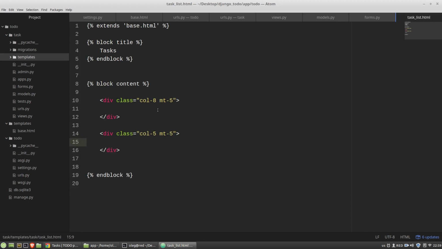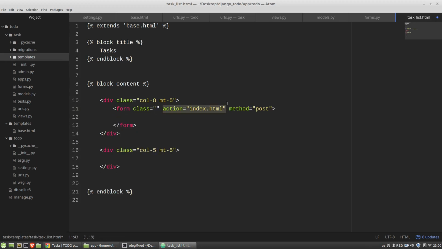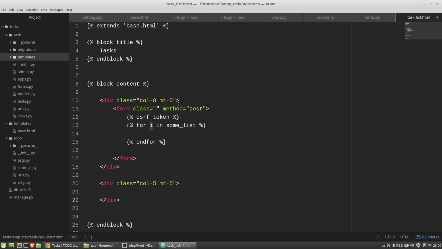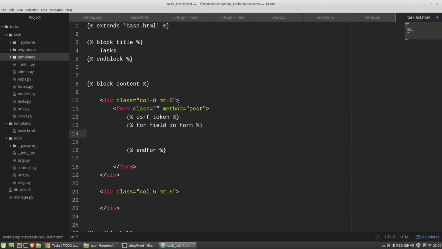Okay, and now let's create the form tag. I am deleting the action attribute. Action is a link to a handler that will handle the form's data, and here I have to use Django's CSRF token tag. It is required for performing POST requests. And then with the for loop I am pasting in the form all fields of my TaskForm class. So the for loop will have the field variable in form, and here I just paste this field.